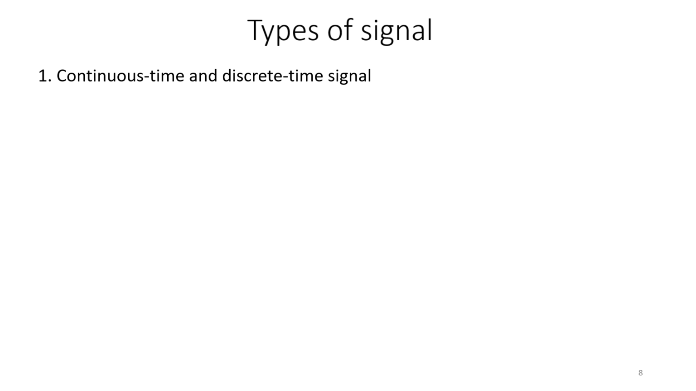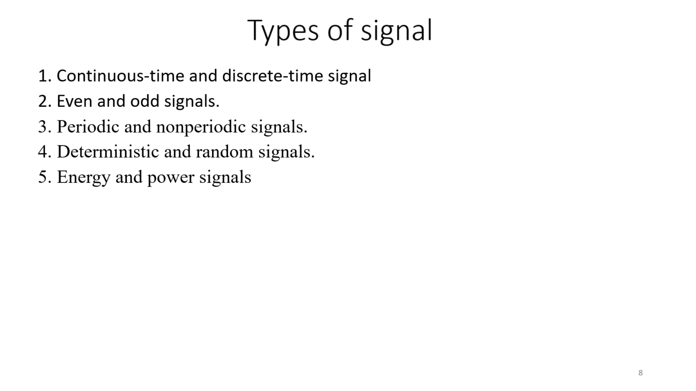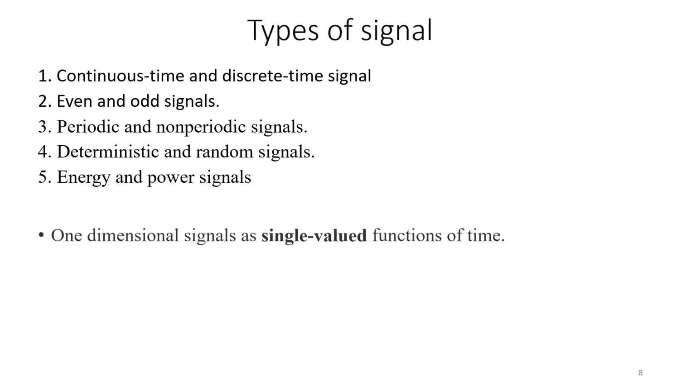Let us see what are the different types of signals we are going to discuss. Second is even and odd signal. Third is periodic and non-periodic signal. Fourth is deterministic and random signals. Fifth is energy and power signals.